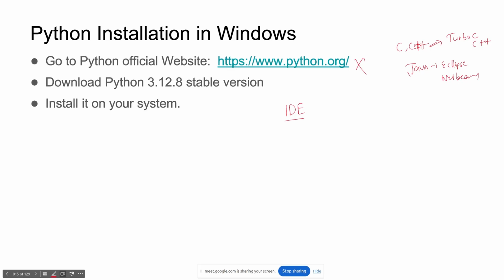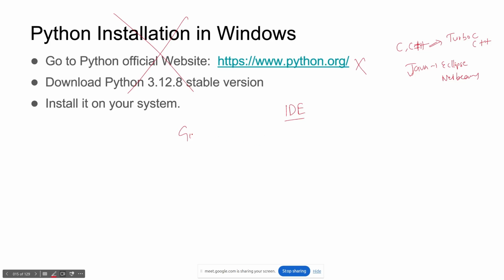We are not using any IDE right now. The reason is I don't want to involve you in the installation and all these things. Forget about installation. I don't want you to do installation on your system. I don't want to disturb you. Just focus on coding and try to take interest in it. Once you are good enough, then we'll move to the installation part.